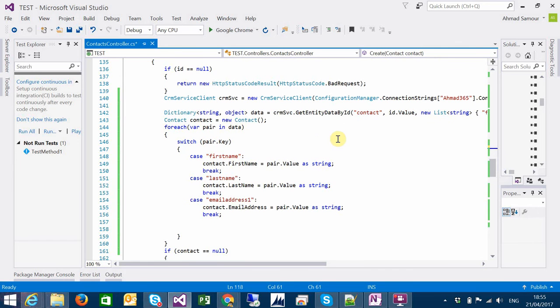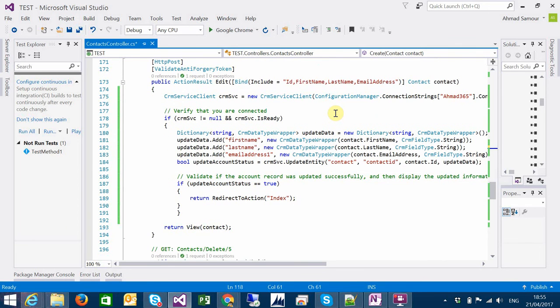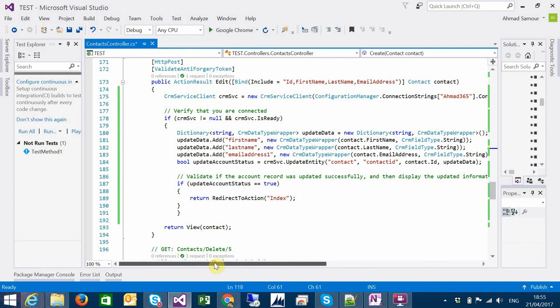We are retrieving for details, and when a new edit here in the HTTP post of the edit method, I will show you how to update a record in the CRM. So also you have, as the create, you have to define a new dictionary, string, CRM data type wrapper, name it update data, and you will add the fields you want to update with its values.